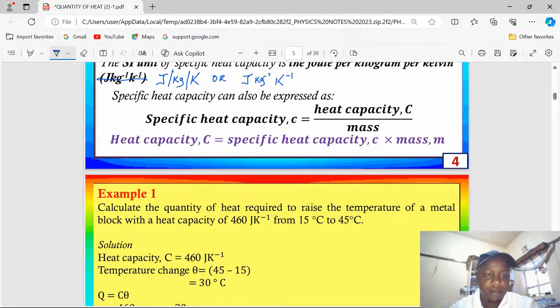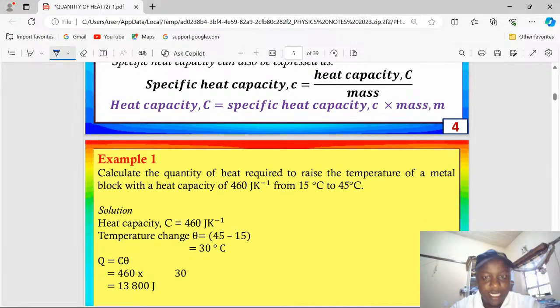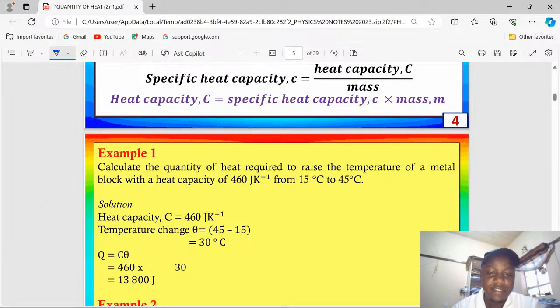Example 1. Calculate the quantity of heat required to raise the temperature of a metal block with a heat capacity of 460 joules per Kelvin from 15 degrees Celsius to 45 degrees Celsius.